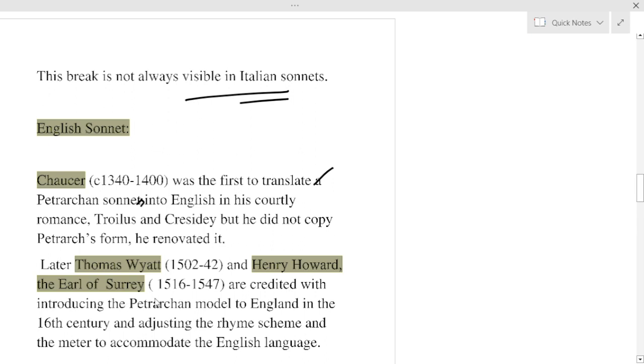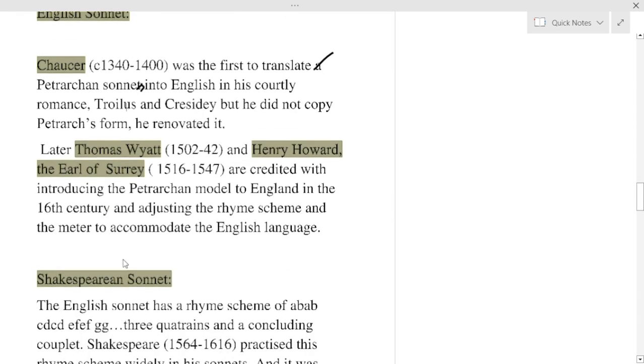Later Thomas Wyatt and Henry Howard, the Earl of Surrey, are credited with the introduction of the Petrarchan model to English, and they are the true creators of the English sonnet. Though it is called the Shakespearean sonnet, that form was actually invented by Henry Howard. They gave it a new rhyme scheme and new model. They renovated the structure of the sonnet.